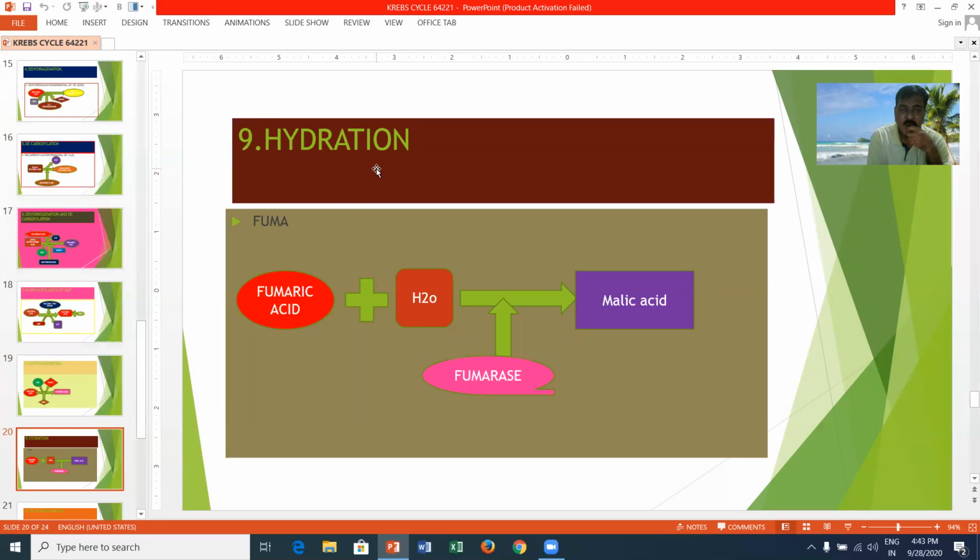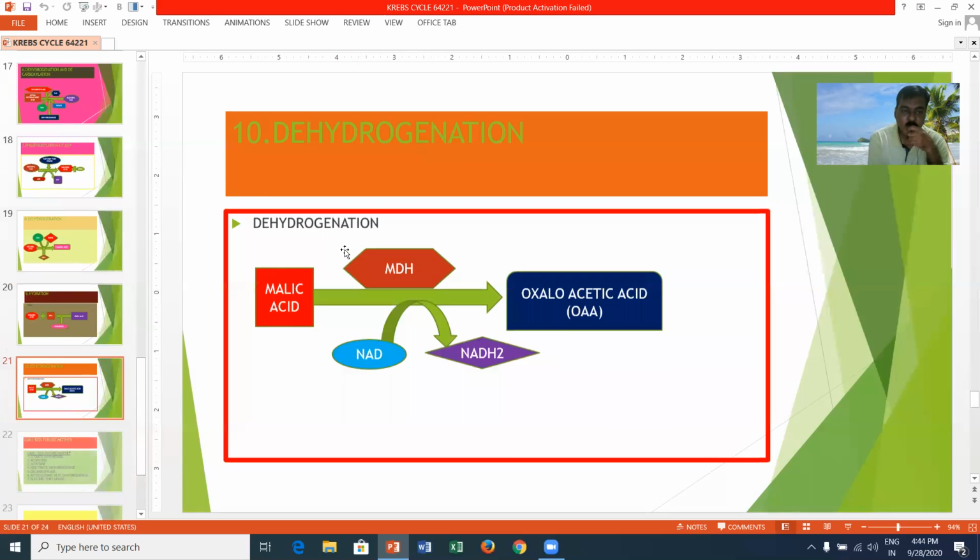Next one is hydration. Hydration means adding of a water molecule to the substance. Fumaric acid undergoes hydration and is tagged with a water molecule in the presence of the enzyme fumarase. It converts into malic acid. This entire process we call hydration. Hydration means the adding of a water molecule to the substance.